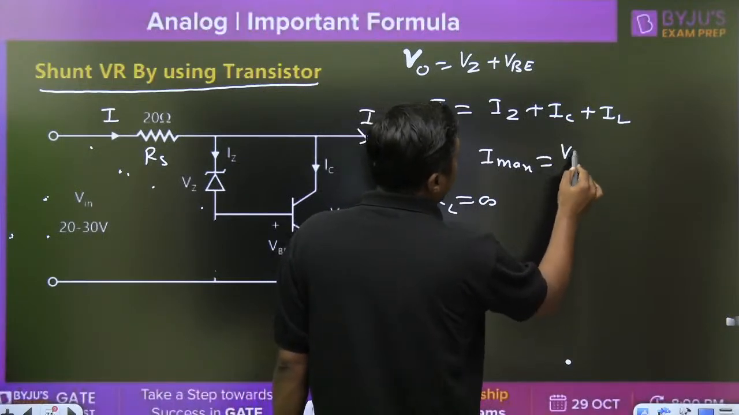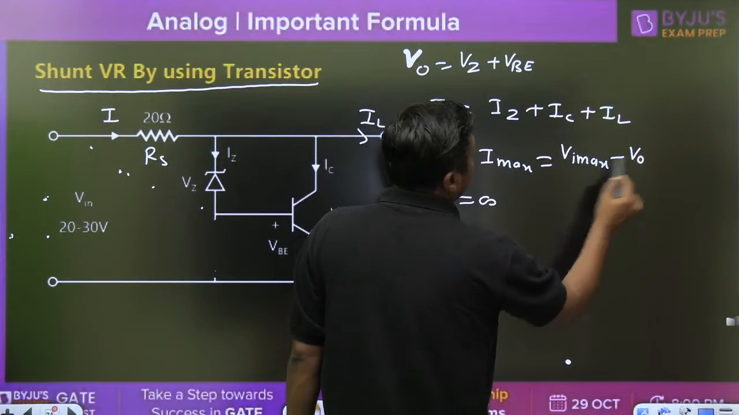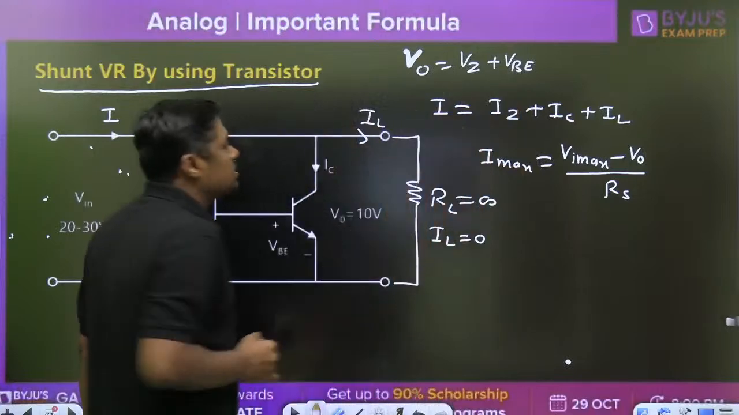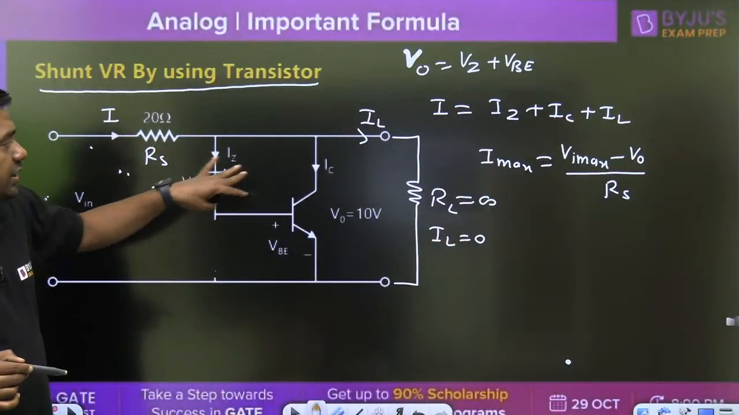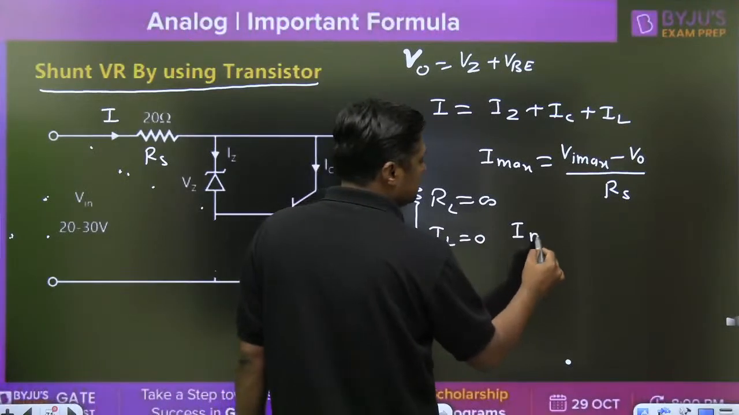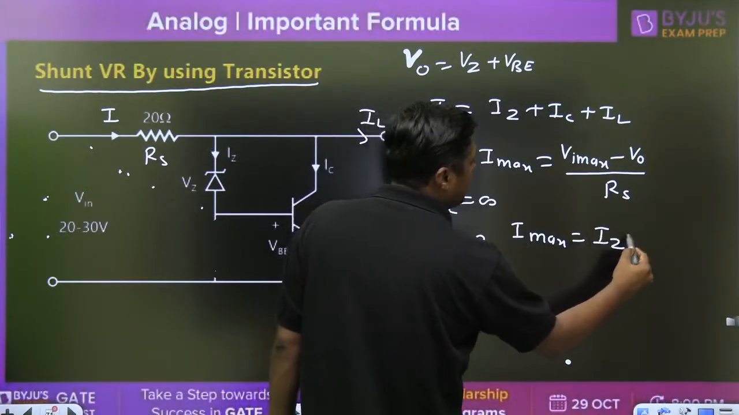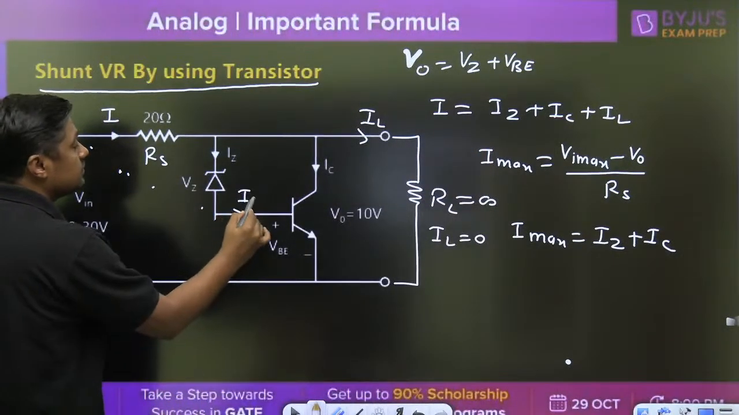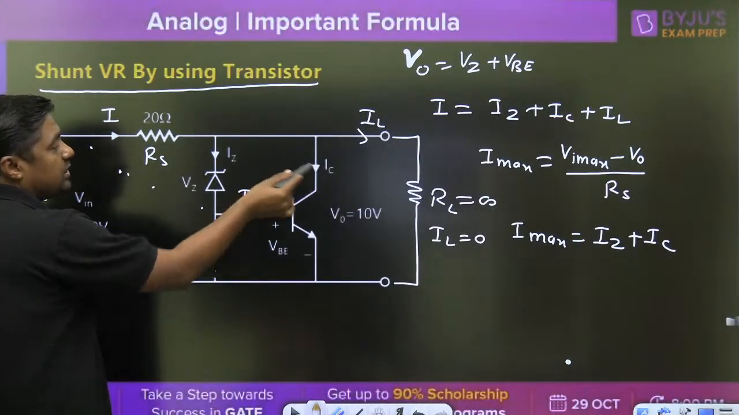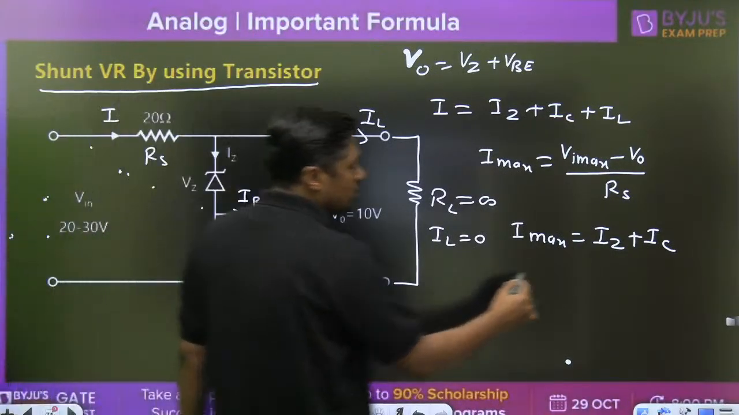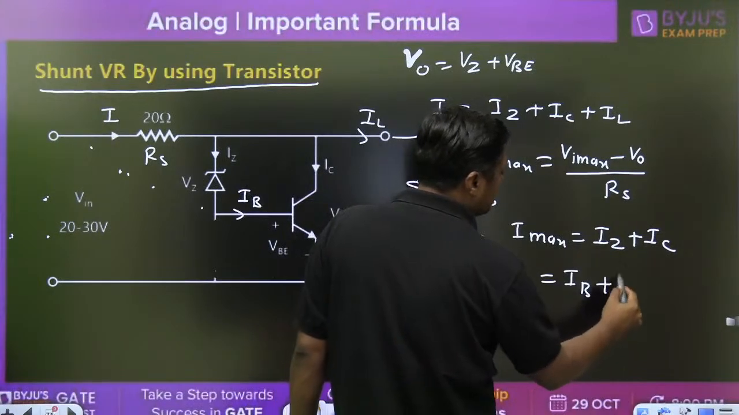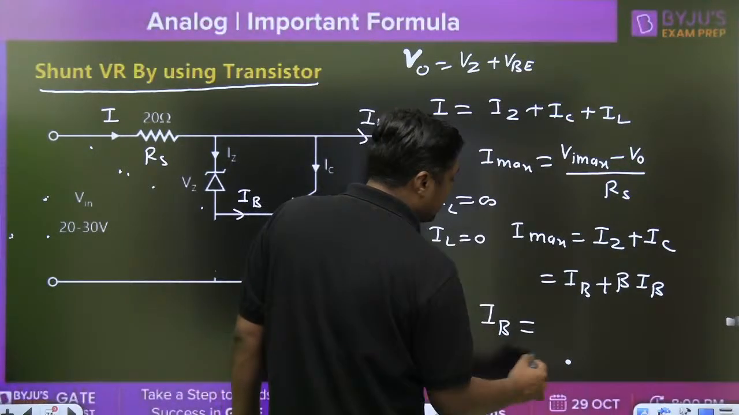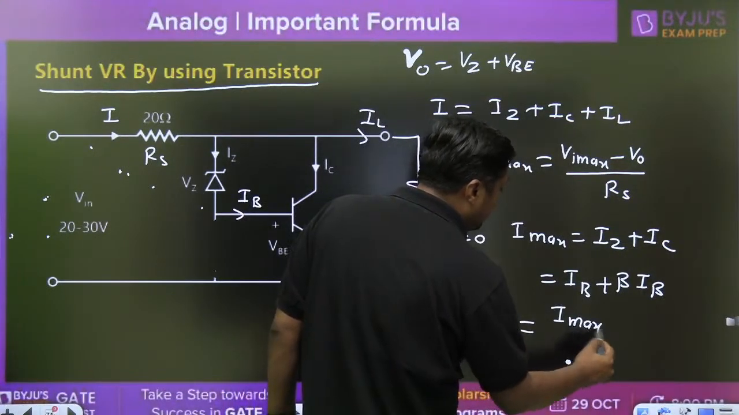Imax is nothing but Vi max minus V naught upon RS. V naught is nothing but Vz plus Vb. Then this Imax is divided into Iz and Ic. Remember, this Iz is nothing but Ib, and Ic is beta Ib. So it becomes Ib plus beta Ib. From that you can find the base current: Ib is Imax divided by 1 plus beta.